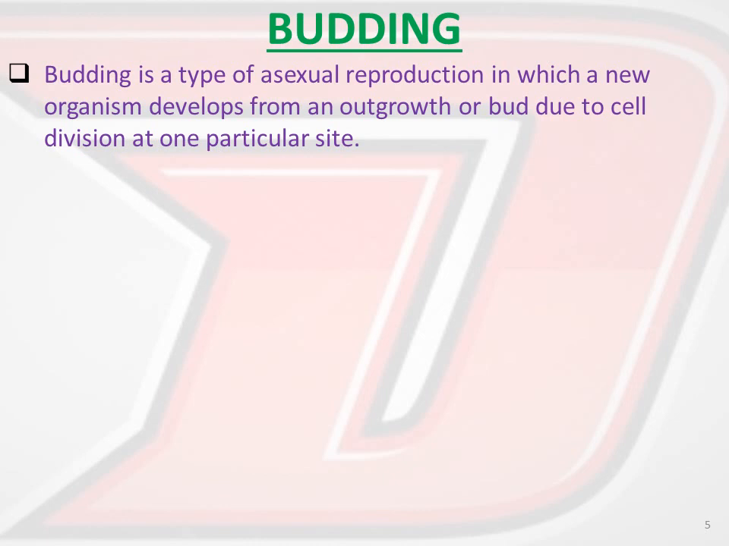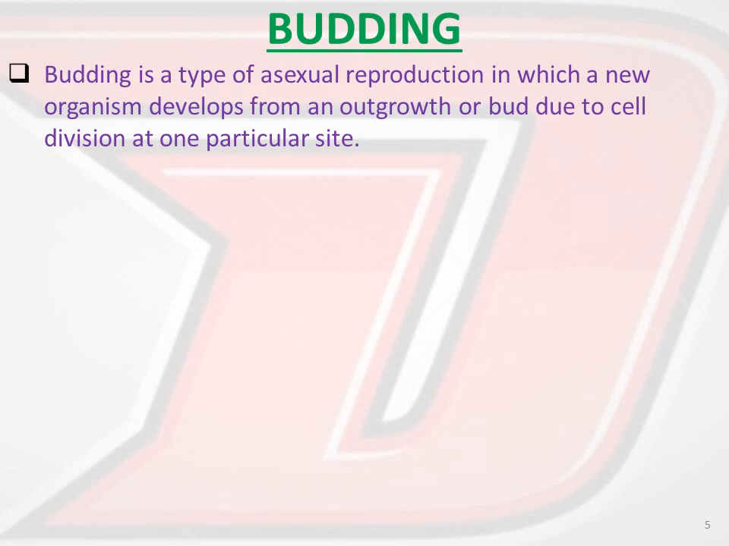You must have seen a flower bud, right? How does it look? A very small structure. From that bud, the entire flower will bloom, right? So in the budding process also, from the parent cell, or I can say the body of the parent, a bud-like structure will grow due to several cell divisions at a particular site. Some outgrowth will be produced, which is known as a bud.